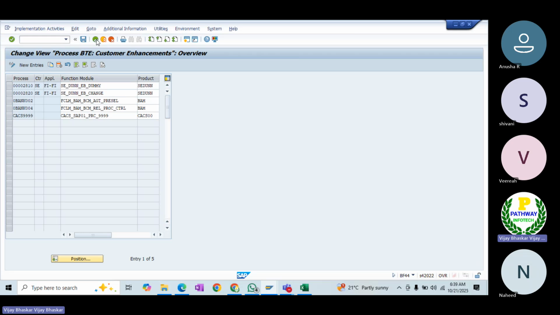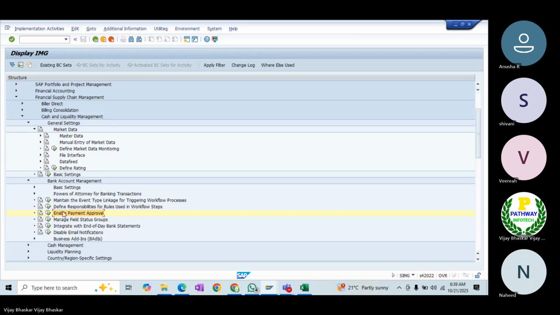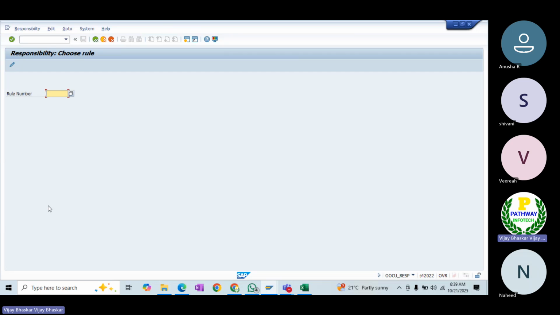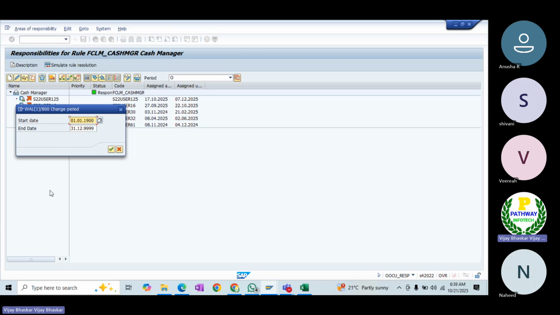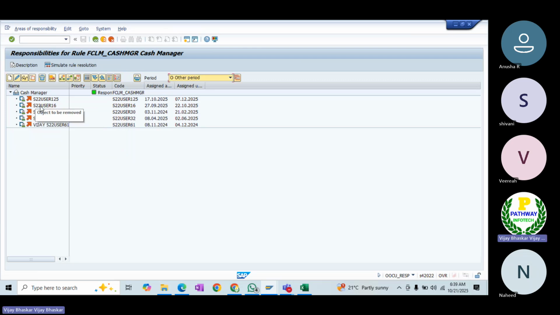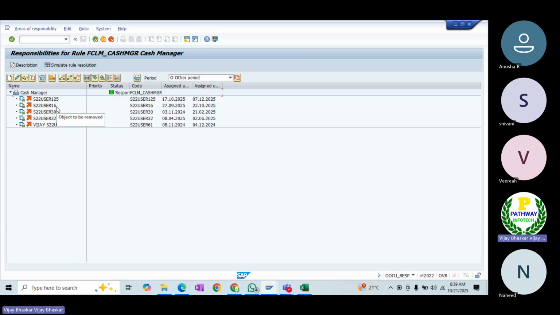Sorry, not here. Responsibilities. Yes, here: define responsibilities for roles used in workflow steps. Here, because we have activated workflow only for cash manager, the role 006, you can see under here all the users who are able to approve.